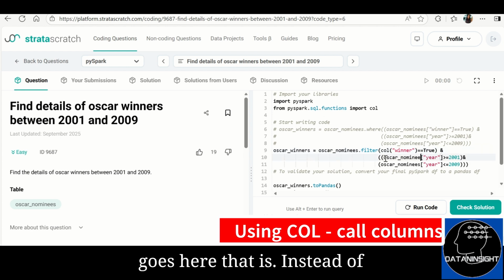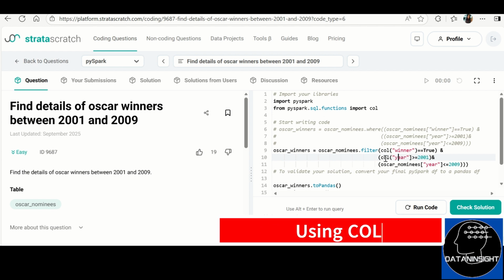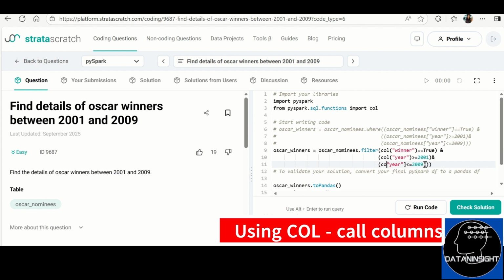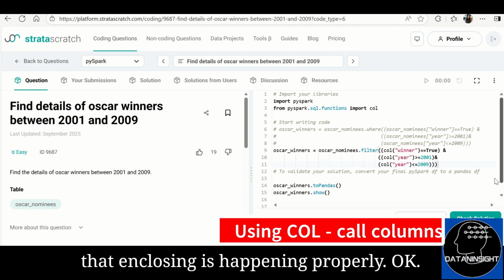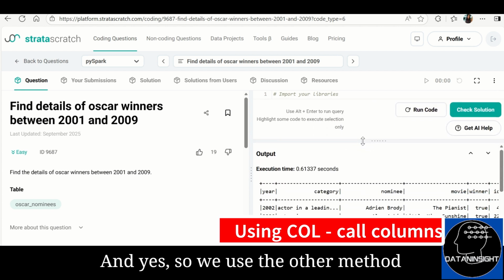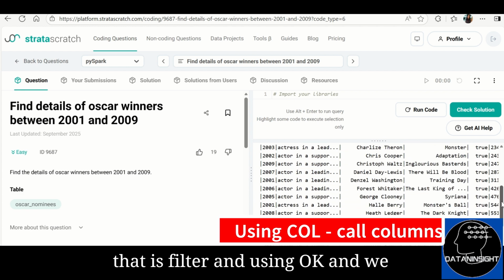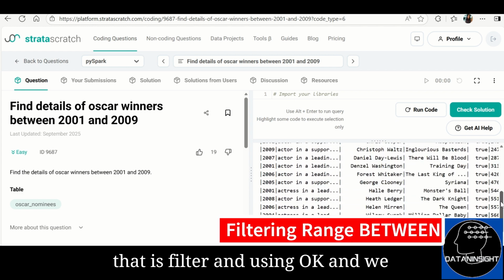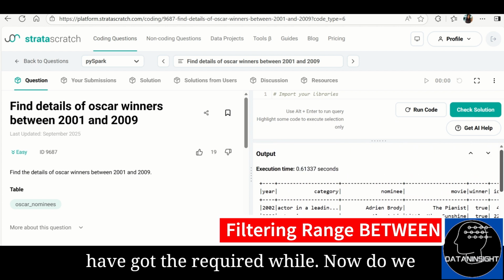Instead of writing the entire data frame reference, we can just refer to it as col. If I run, the closing is happening properly. And yes, we used the other method, that is filter using col, and we have got the required value.